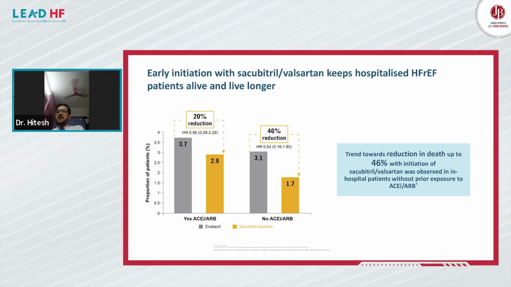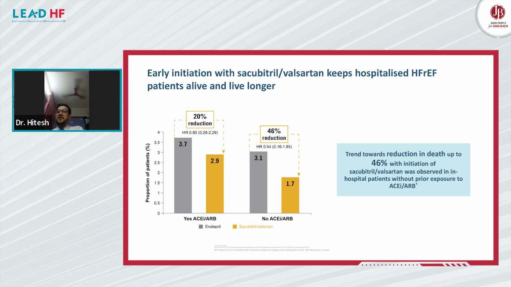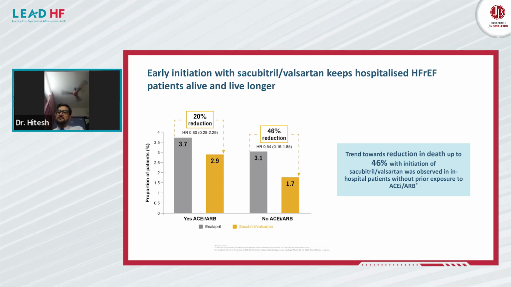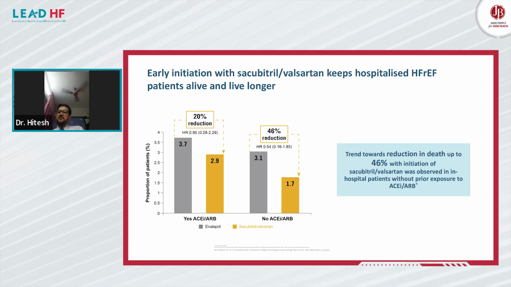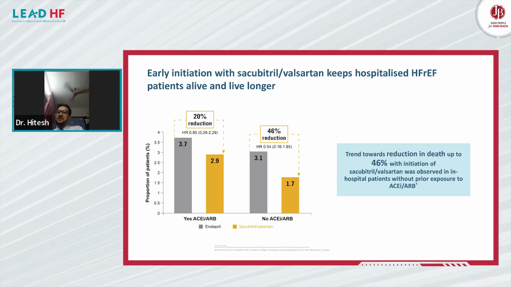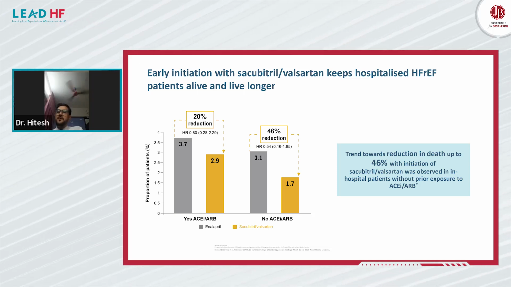Next, early initiation of sacubitril valsartan keeps hospitalized HFrEF patients alive longer. There is a trend toward reduction in death of up to 46% with initiation of sacubitril valsartan in hospitalized patients without prior exposure to ACE inhibitors or ARB.